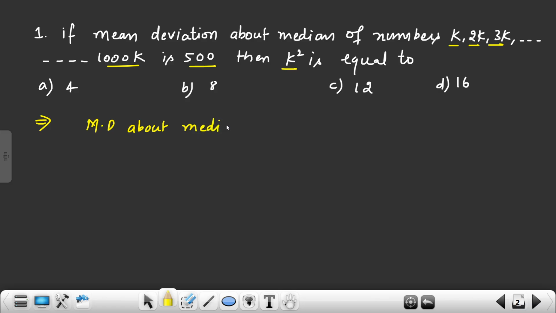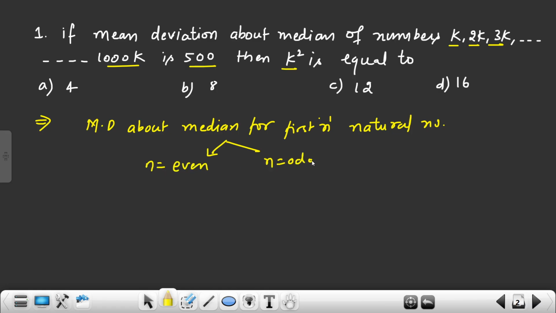for the first n natural numbers, so what will it be? Two cases are there: if n is even and if n is odd. If n is even, the formula is n by 4, and if n is odd, it is (n square minus 1) by 4n. So this formula we have to simply use.